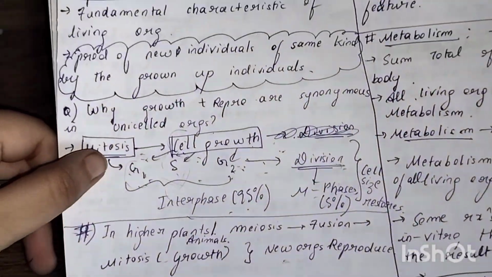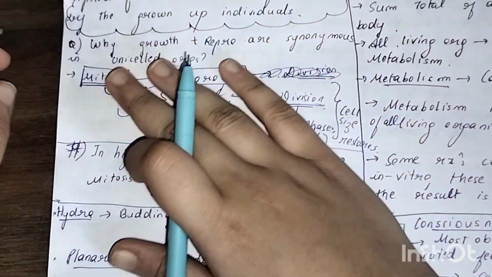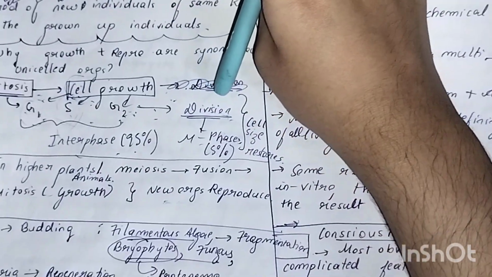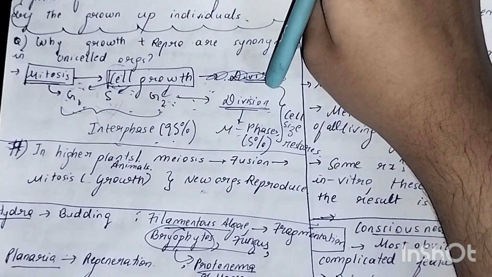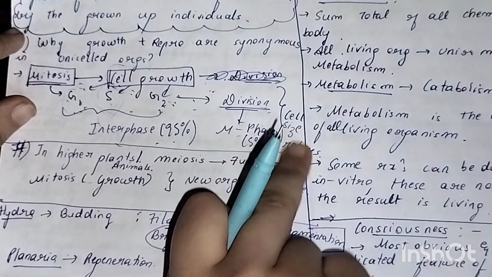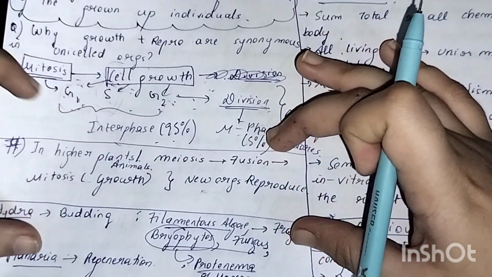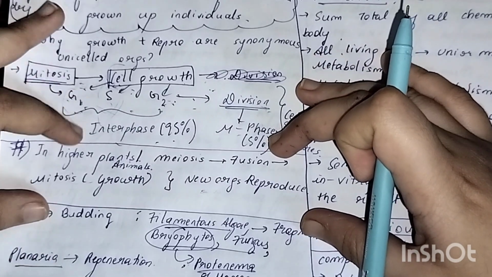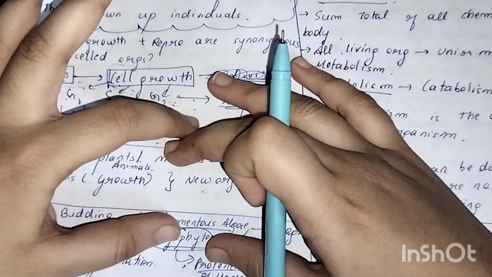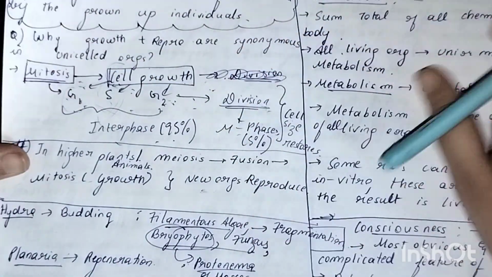But if you see in the unicellular organism, the only thing that happens there is mitosis. Mitosis takes place, G1, S and G2 phase. Are you getting the point here? That is why in the higher organisms we don't say that growth and reproduction are synonymous. This is the thing that I wanted to explain over here.